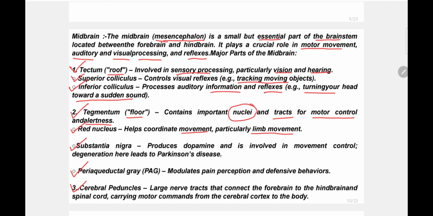I am moving my hands, my feet because of the red nucleus. And substantia nigra plays a very important role, that it produces dopamine and is involved in movement control. Degeneration here leads to Parkinson's disease.